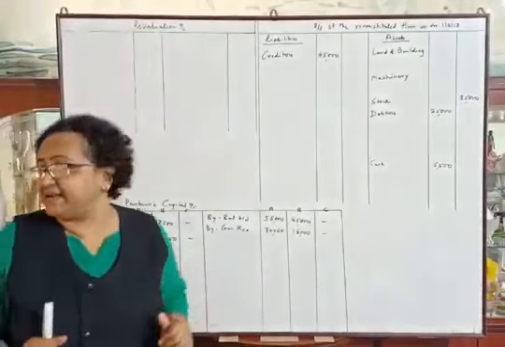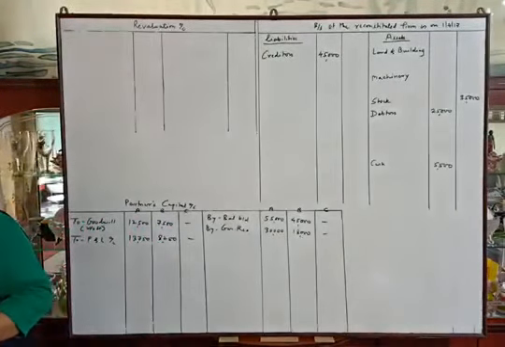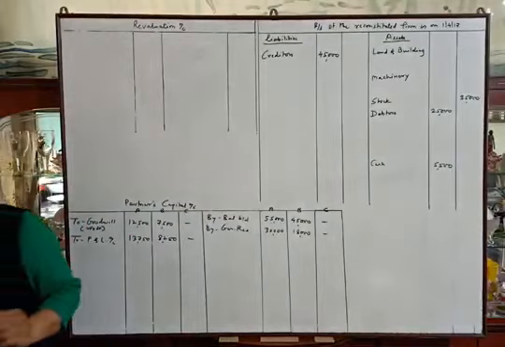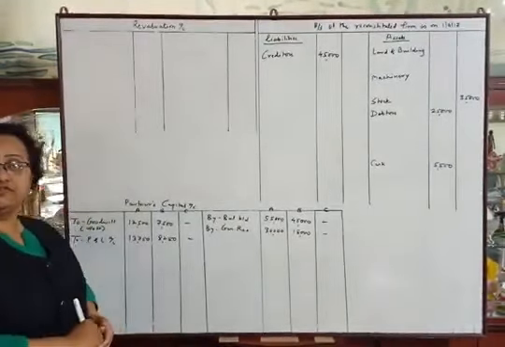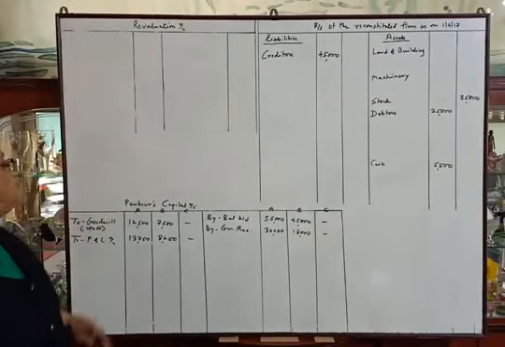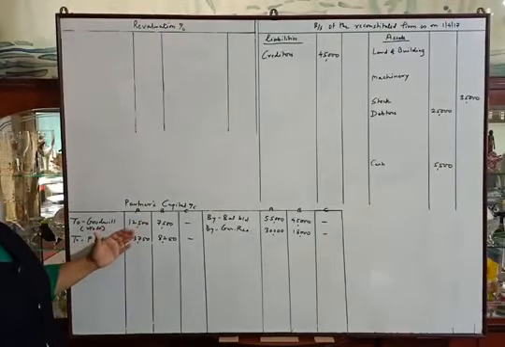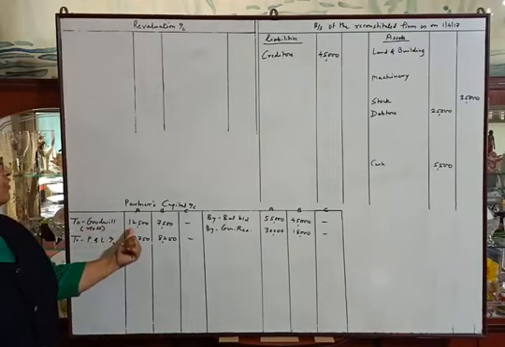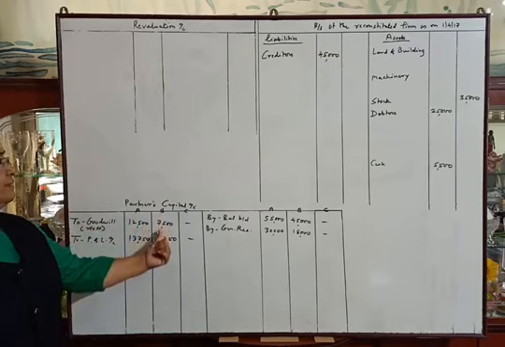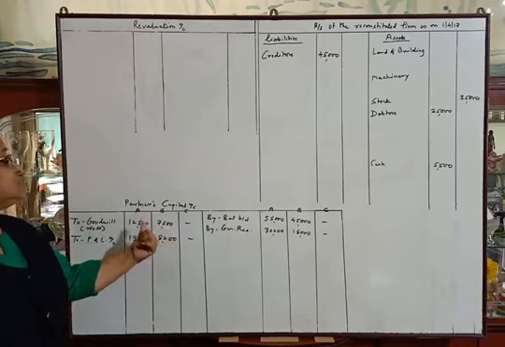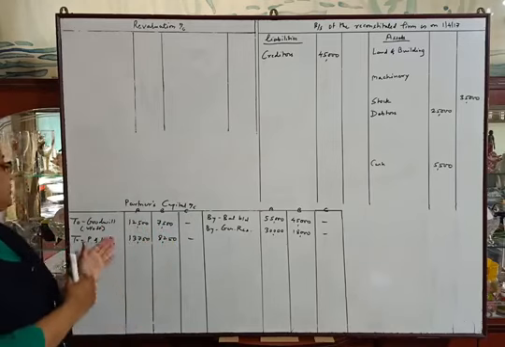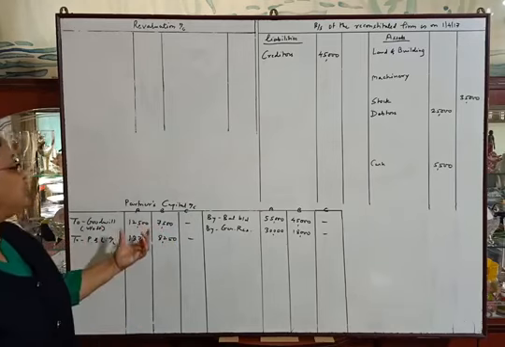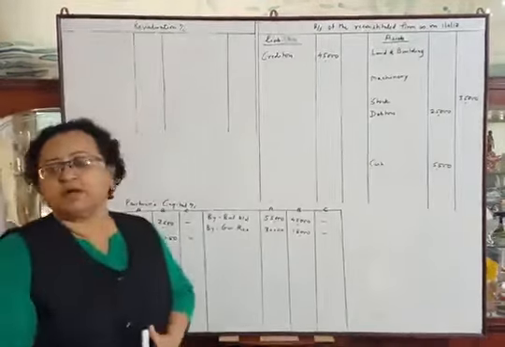Now see the asset side. There is an existing goodwill in the balance sheet rupees 20,000. So we have to write off the existing goodwill first. So we have to pass the entry in debit side of partners capital account to goodwill account. The goodwill written off, A 12,500 and B 7,500, existing goodwill written off. The entry is A's capital account debit, B's capital account debit to goodwill account. Existing goodwill is written off. Okay. Now next item,